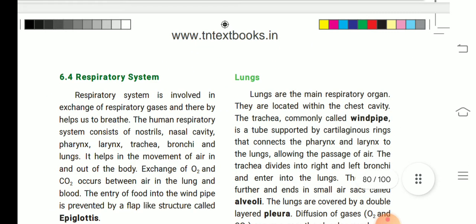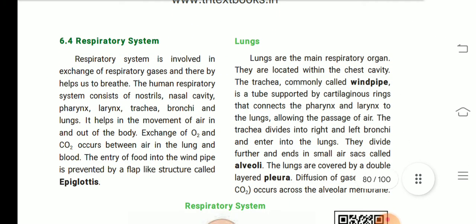Next one, respiratory system. Respiration. What is respiration? The inhale and exhale of air. Inhale of oxygen and exhale of carbon dioxide. The respiratory system is involved in exchange of respiratory gases and thereby helps us to breathe.